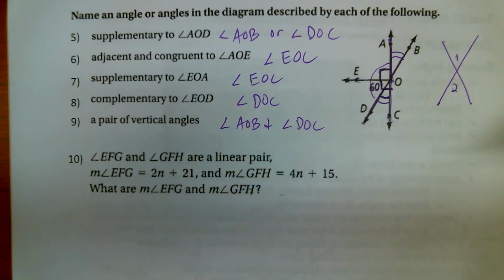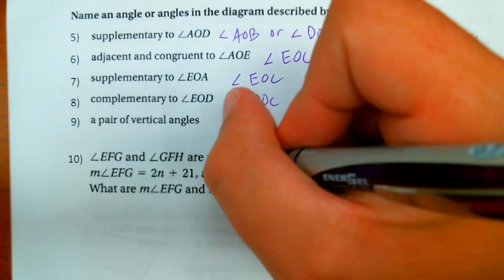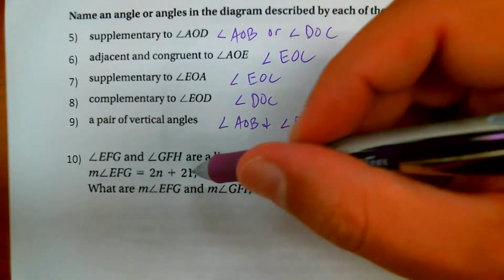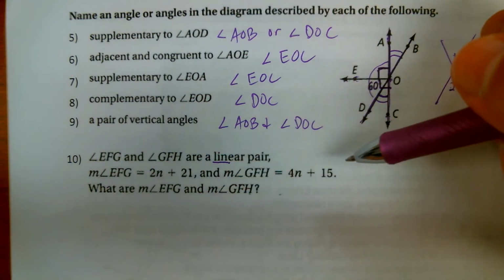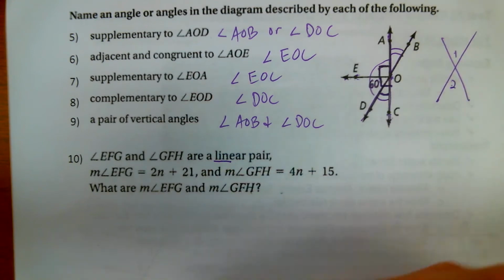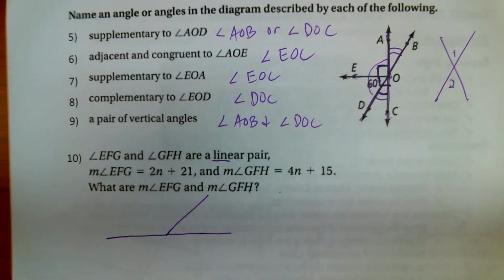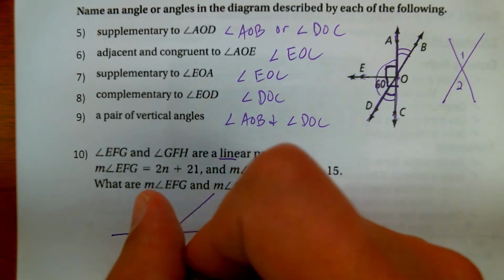Number 10, EFG and GFH are a linear pair. Linear, they form a line. Here are the two expressions for those two angles. What are the measures of each of those two angles? So I always like to draw myself a little picture here. Something like that, a linear pair, they form a line.